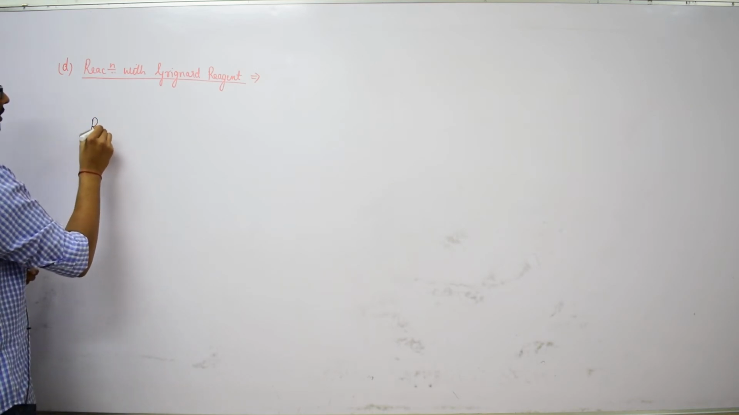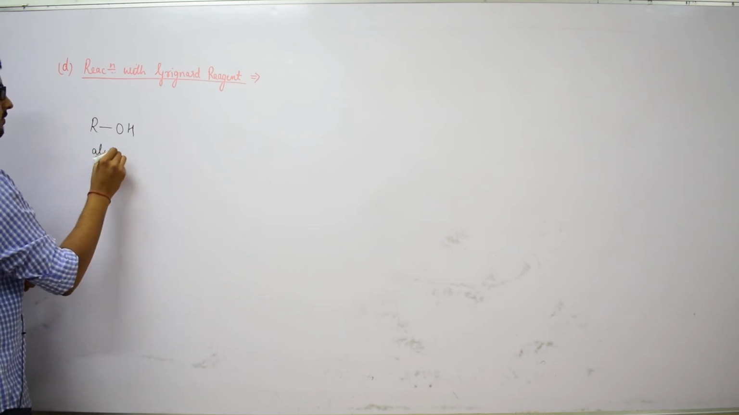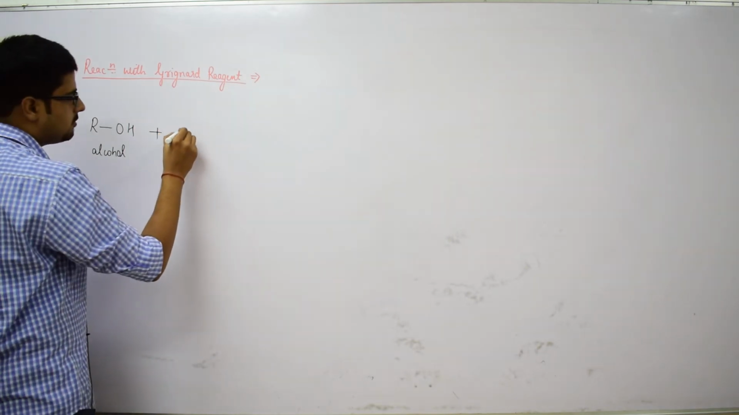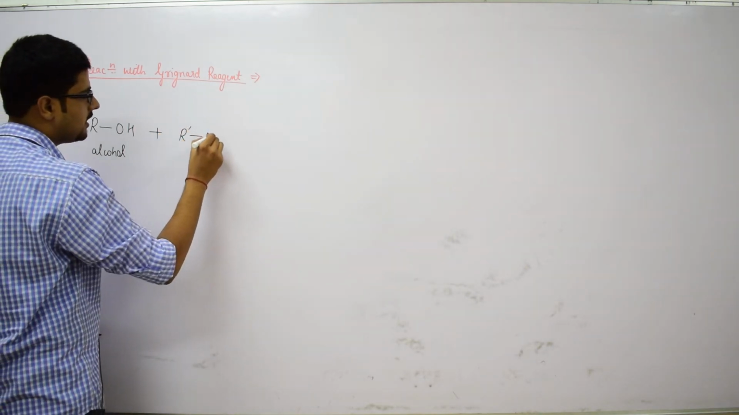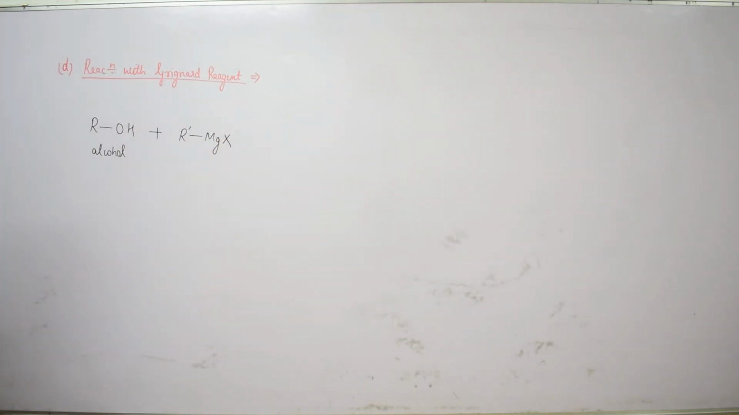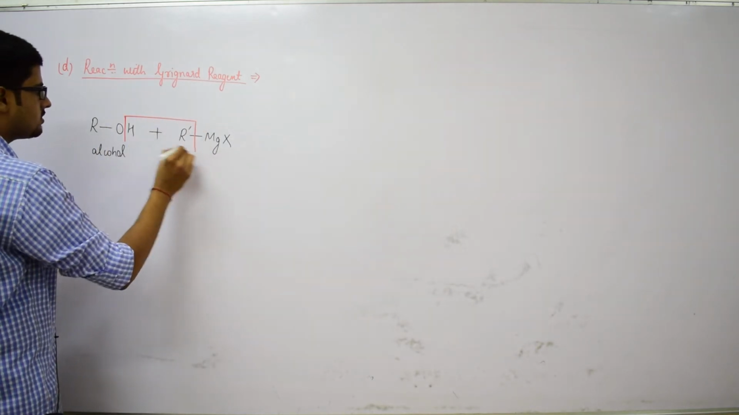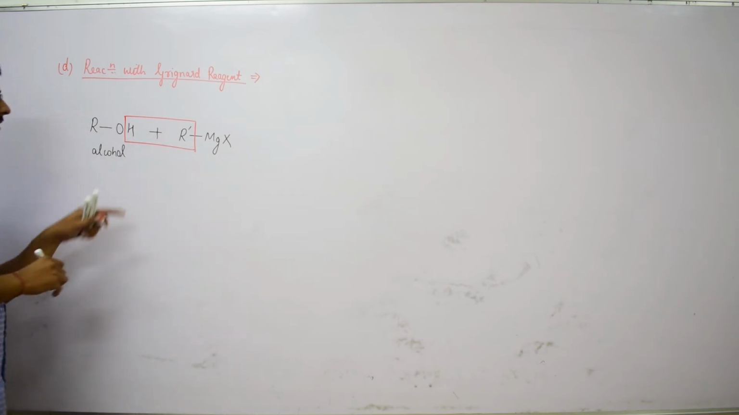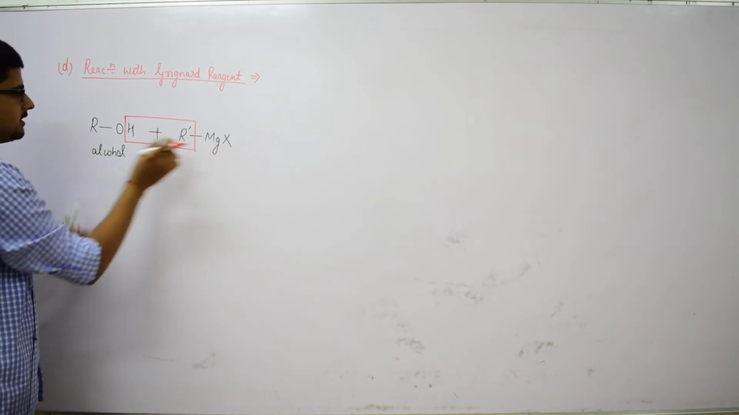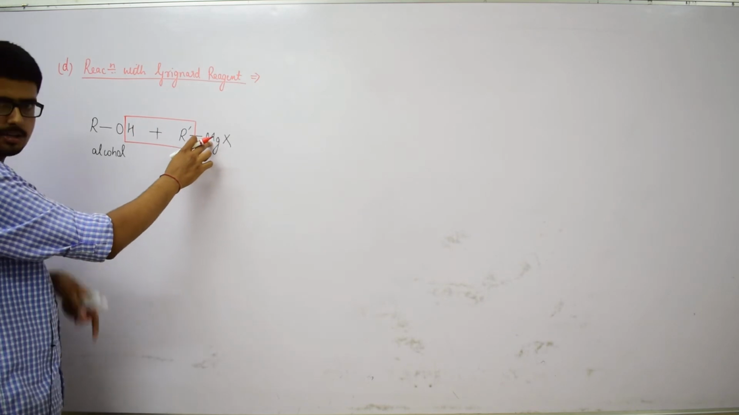When a molecule of alcohol, let it be ROH, is treated with Grignard reagent, let the Grignard reagent be of the form R dash MgX, what will happen in this case? This R dash is eliminated, and this OR group, called alkoxy group, is attached to magnesium, and the halogen atom is also attached to this magnesium atom.